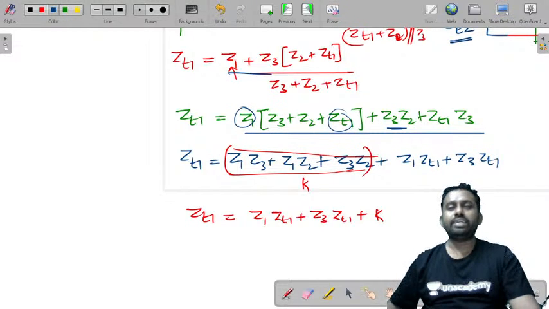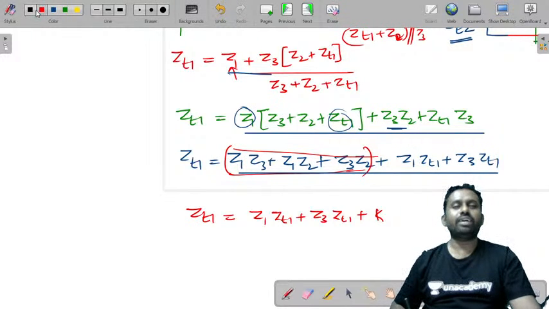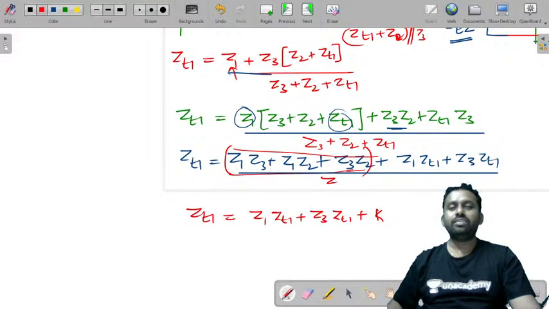The denominator value is Z3 plus Z2 plus ZT1.